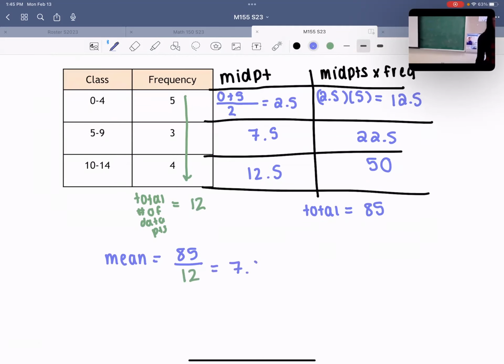And it doesn't really matter to me how many decimal places you get. I usually stick with like 3 when I do an example, but 1 or 2 is fine as well. So 7.083 should be your mean.